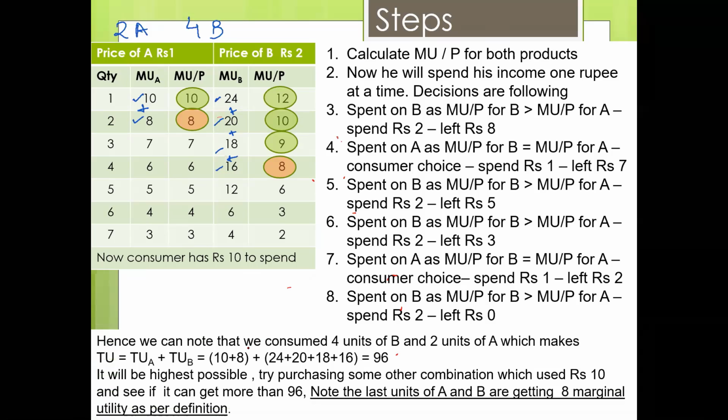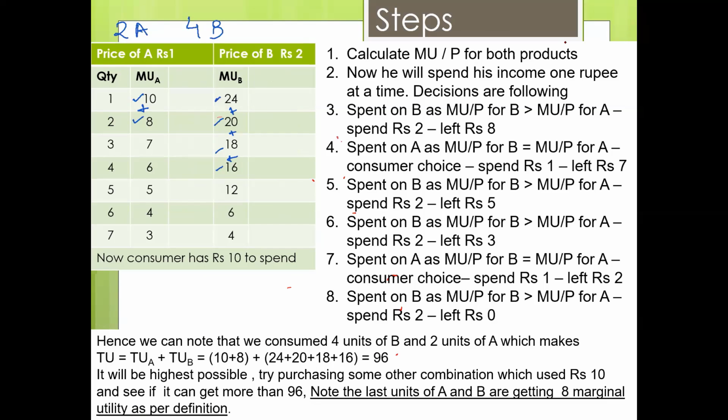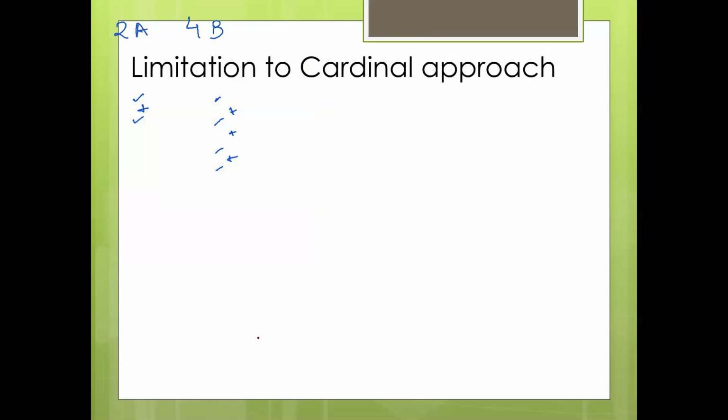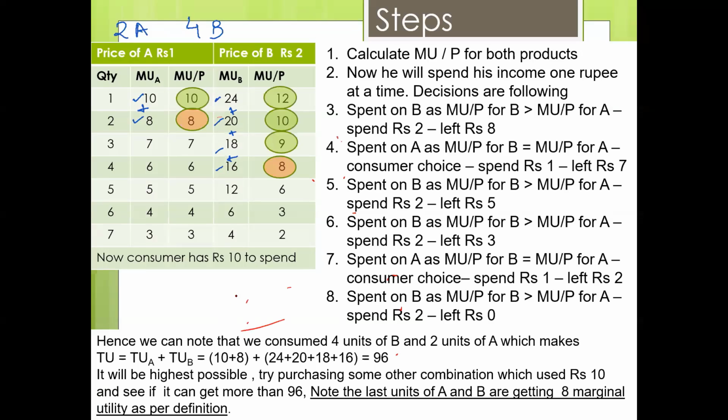Here we can note that we consume 4 units of B and 2 units of A, which makes total utility equal to total utility from A plus total utility from B. So from A we are getting 18, 10 plus 8, and from B we are getting 24 plus 20 plus 18 plus 16.